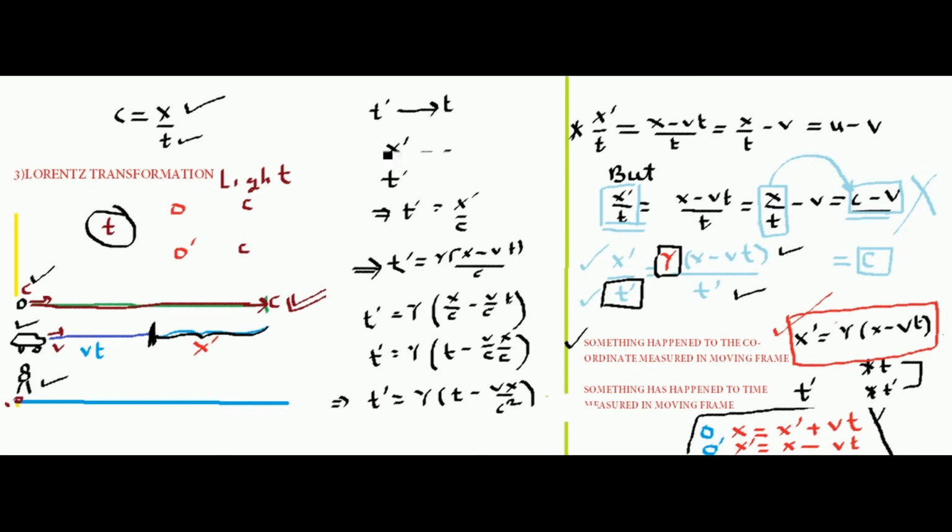It means something has happened to the measurement of the x dash coordinate in the moving frame, and that something is gamma. We have another formula that relates t dash and t. This formula says that something has happened to the time measured by the moving frame, and it is not equal to t. That something is gamma, and the way t and t dash are related is this formula.